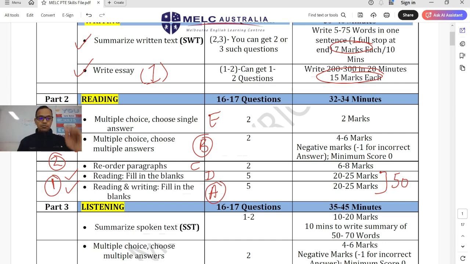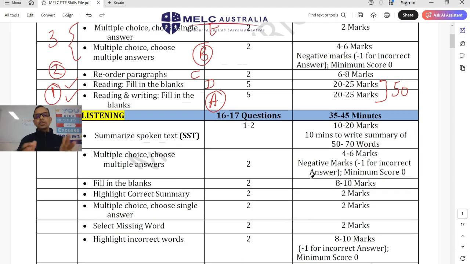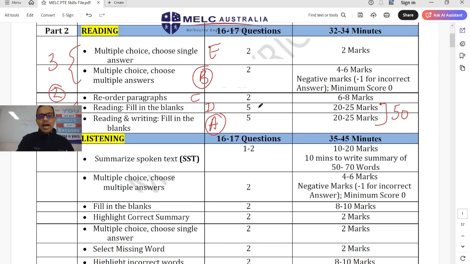So as I just said, recapping, in reading, you must practice reading and writing fill in the blanks and reading fill in the blanks and reorder every day. Must. You can do how many you can do. Minimum 5 to 10 questions of these, 5 to 10 of each you can practice. And reorders, I'll say 2 to 5. It's more than enough. It's not about the quantity of the material that you do, but most important is the quality. Means if you get something wrong, you should ask yourself, why was I wrong?